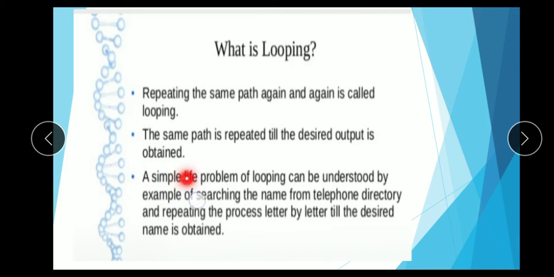A simple real-life example of looping is searching for a name in a telephone directory, repeating the process letter by letter till the desired name is obtained. It means repeating the same path again and again is called looping. Just like the example of a dictionary, you can find any word. You repeat through the alphabet to find the name you want. So when you repeat the same process again and again to find your desired output, it's called looping.